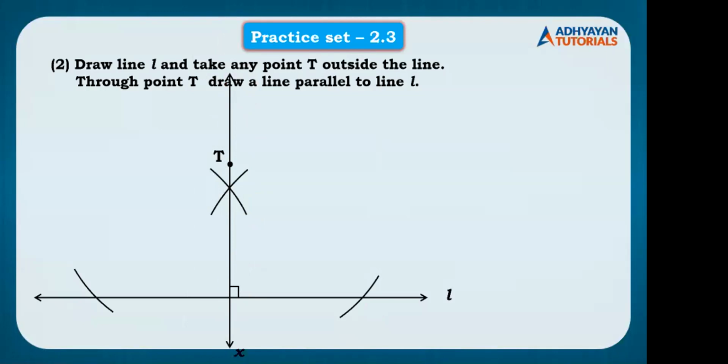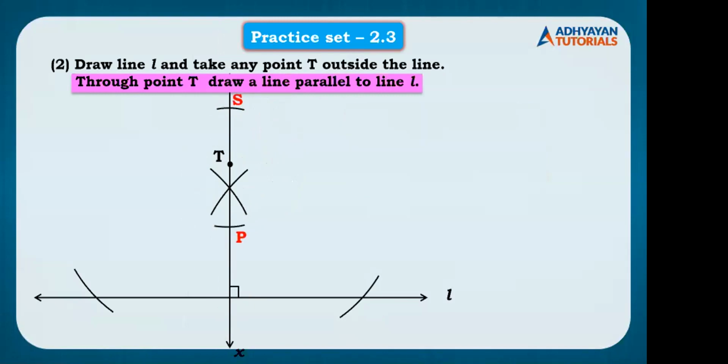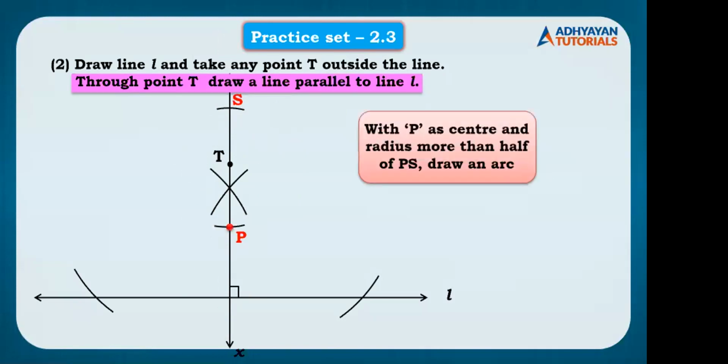Place the pointer on point T and take any random measure and draw arcs on the upper side of line X and the lower side of line X, right? Then you can place the pointer either on point P or S. Let's say I place it on P.